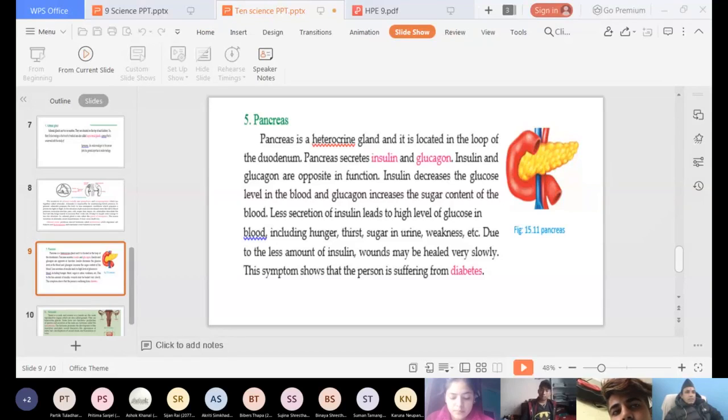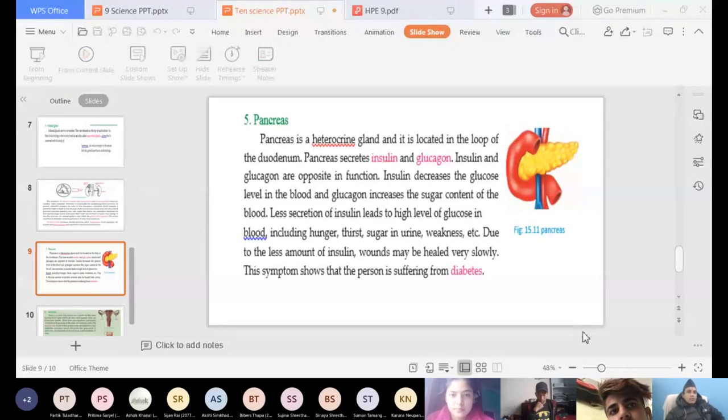The function of insulin, I'm just going to underline it. It decreases the glucose level in blood. Insulin keeps the amount of sugar or glucose less in blood, and the other, glucagon, increases the sugar level in blood.